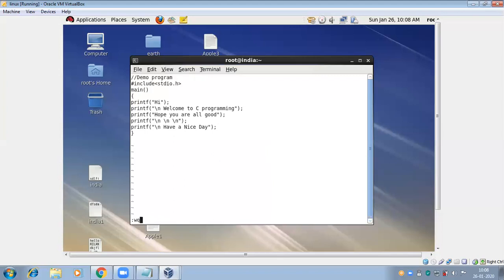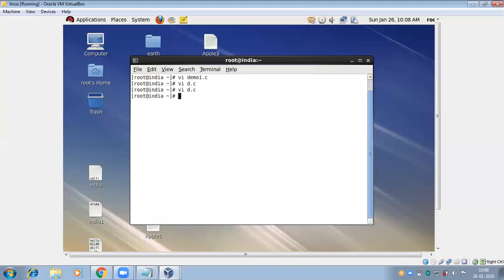But if you want to do any modifications, how can we do that? Again we open the VI editor, then we can do modifications here in insert mode. And compiling is cc file name.c. Then ./a.out to see the result. Got it?